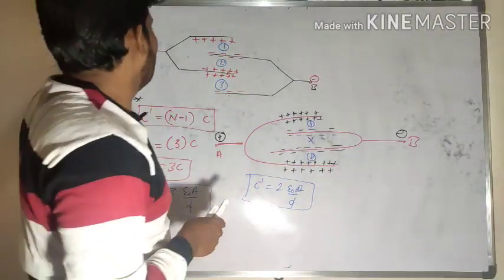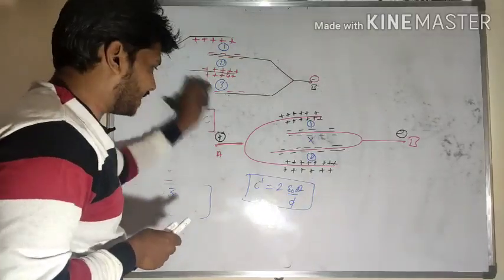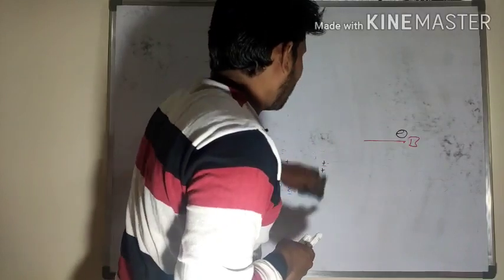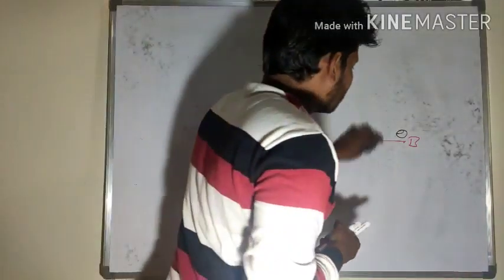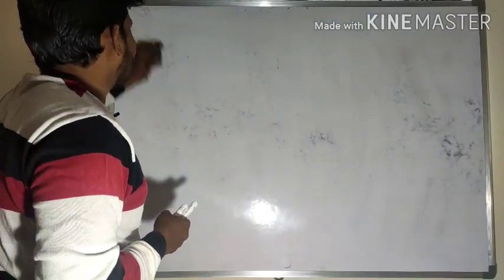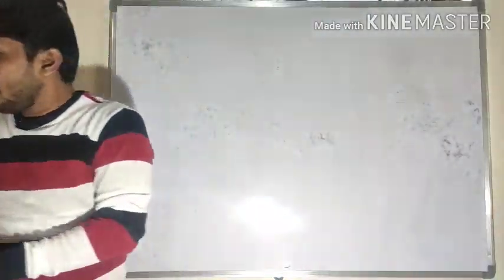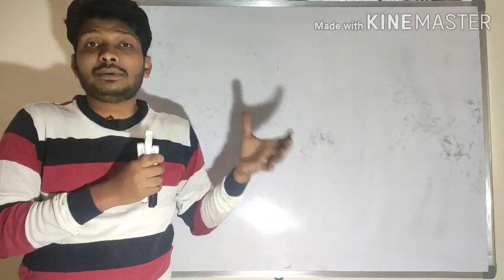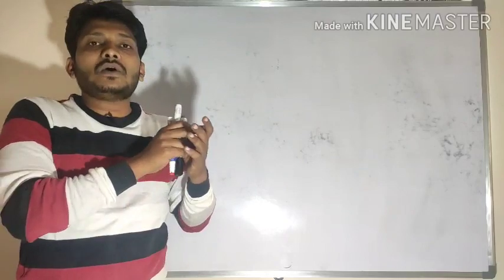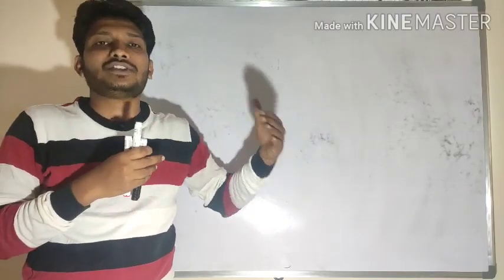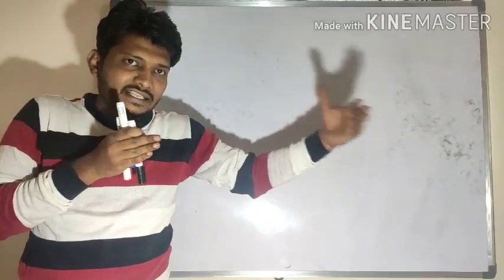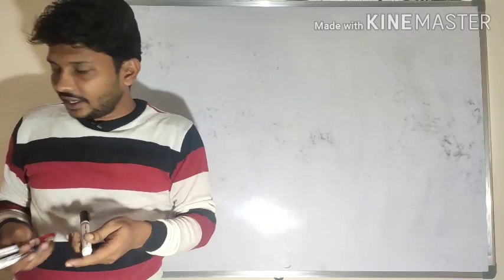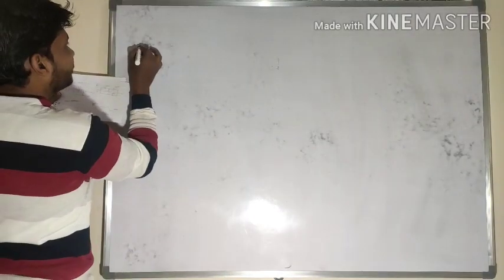Now we will solve some numericals related to grouping of capacitors. In the given circuit, some capacitors are connected in series and some in parallel. They may ask the question: find the effective capacitance between the 2 points. You have to simplify all the capacitors in such a way that they are either in series or in parallel. If you arrange them in that manner, you can simply calculate the effective capacitance.